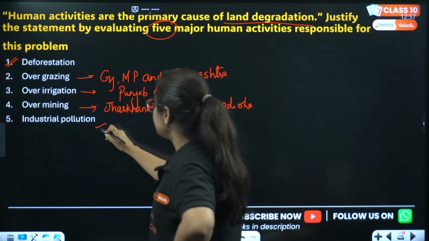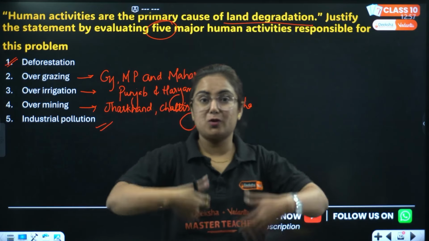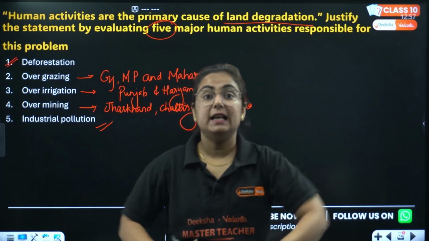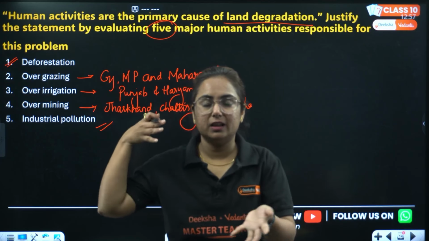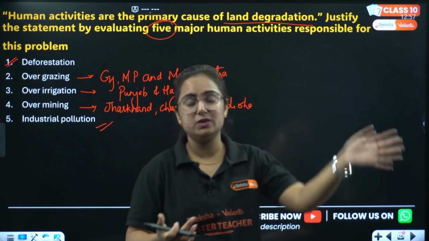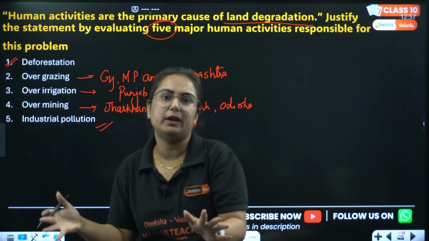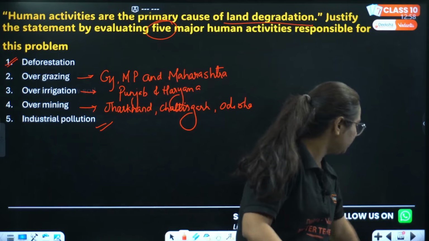Chalo. And industrial pollution, where mineral processing units are there. We process the mineral before its use, and there is so much dust, like in the limestone industry. If you might have seen nearby, when stone is being cut, at that time so much dust is released, and we get it directly over the land. It definitely affects the quality of land we have. So these are the 5 points you need to write.